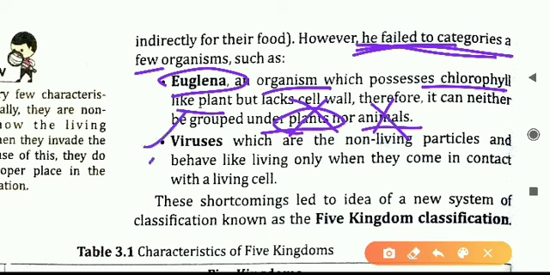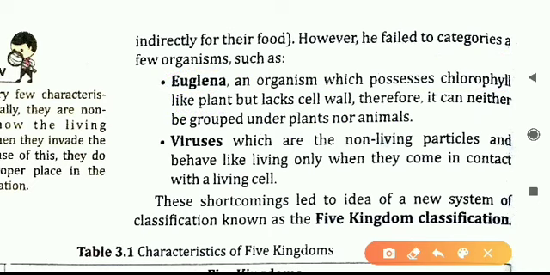Second one are viruses. Viruses are non-living particles. All the viruses are non-living, and when they enter any living being's body, for example, if any virus enters a human being's body, then it becomes living. Yes, that is the speciality of viruses. When they enter any living organism, a human being or an animal's body, then they will become living organisms. So they are behaving in two manners.